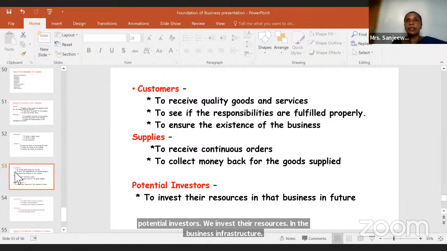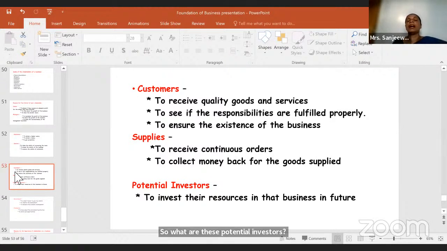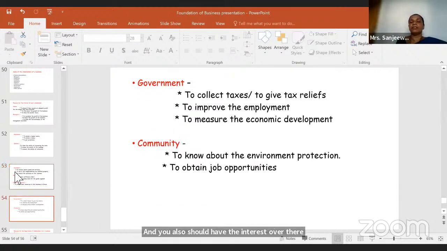Those who are trying to invest in future. They also have an interest in the business, right? And you also should have an interest in them. Then government: to collect taxes, to improve and provide employment, to measure economic development. Then community: to know about environmental protection, to obtain job opportunities.